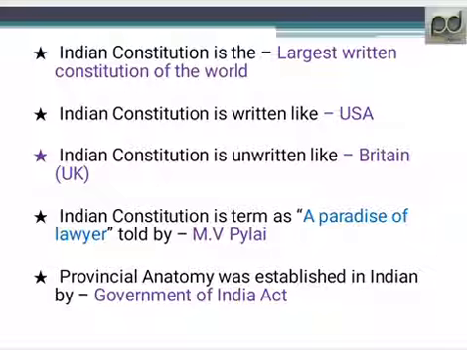The Indian Constitution is termed a paradise of lawyers. Very important: who termed the Indian Constitution a paradise of lawyers? It was M.B. Pillai. Next, provincial autonomy was established in India by the Government of India Act.